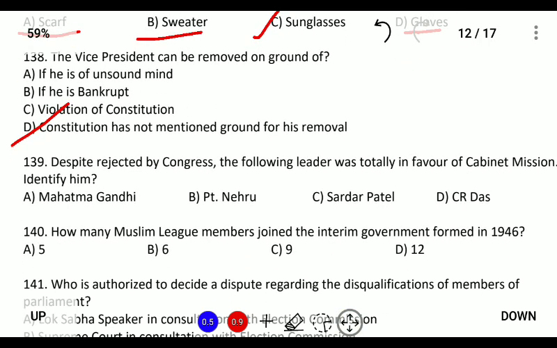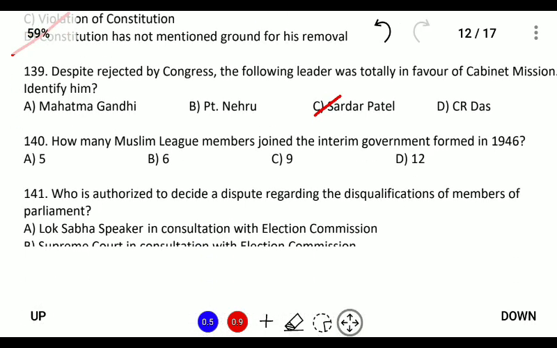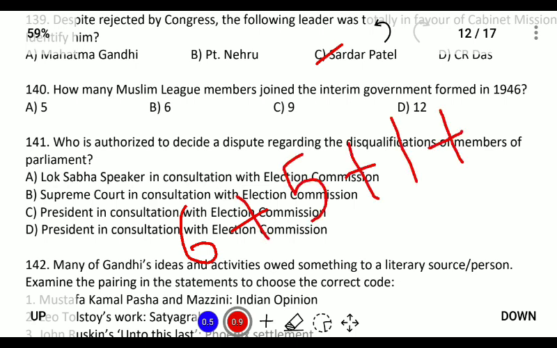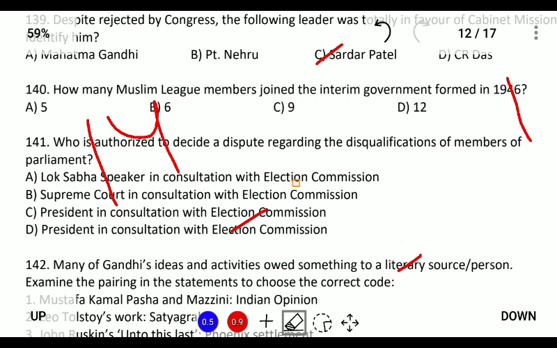Despite being rejected by Congress, which of the following leaders was totally in favor of the Cabinet Mission? This was Sardar Patel, when the Cabinet Mission came in May of 1946. Next, how many Muslim League members joined the interim government in 1946? In the interim government there were 6 INC Congress members plus 5 from the Muslim League, plus 1 from the scheduled caste community, 1 from the Sikh community, and the last from the Muslim minority community. So it consisted of 14 representatives in the interim government.